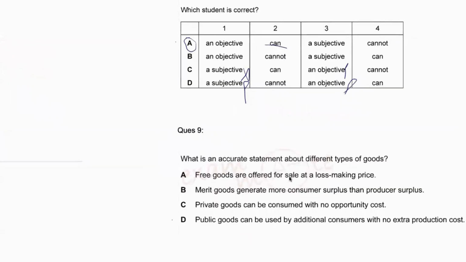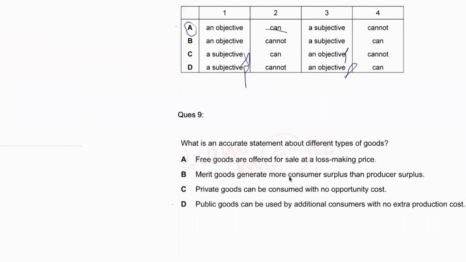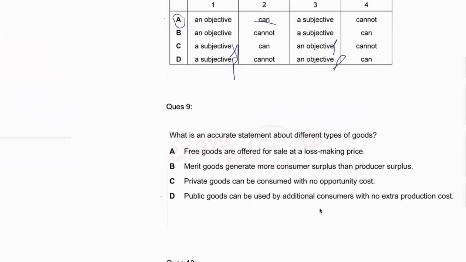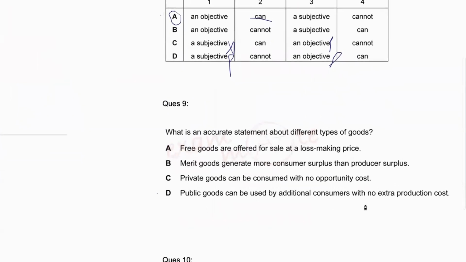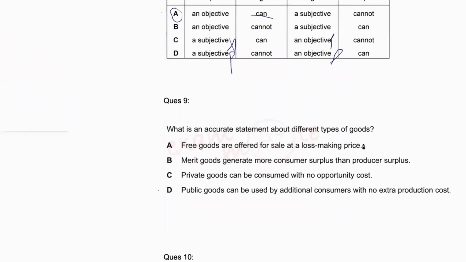Now let's go towards question number 9. What is an accurate statement about different types of goods? Okay, free goods are offered for sale at loss-making price. No way. Free goods are goods with zero opportunity cost. You don't sell them, like water, air, solar energy, the wind energy that you get.